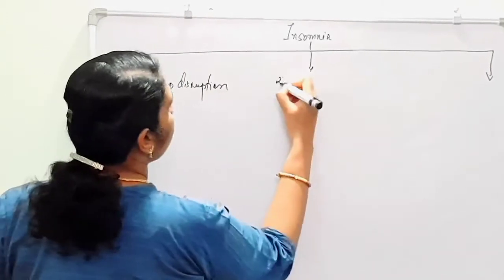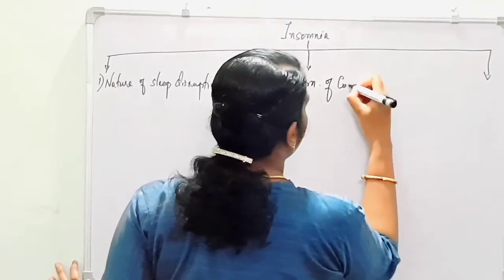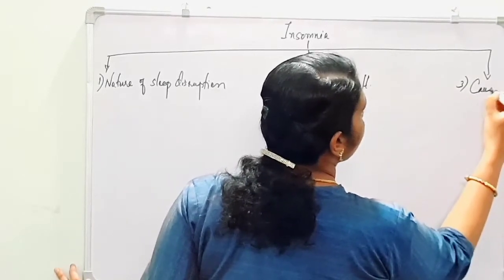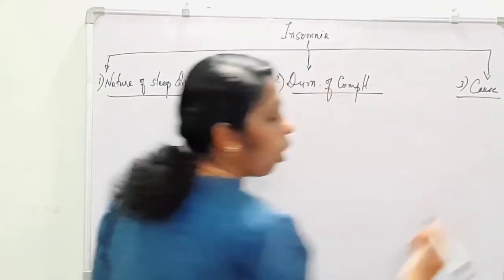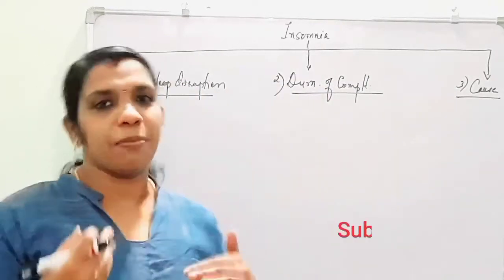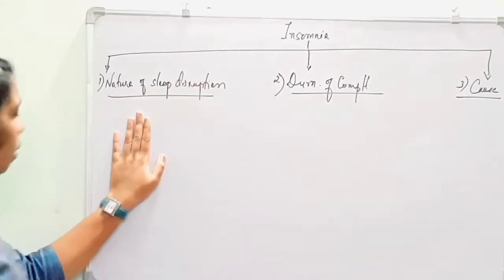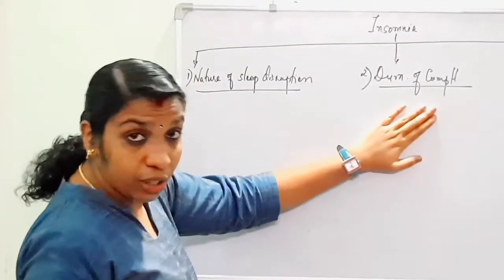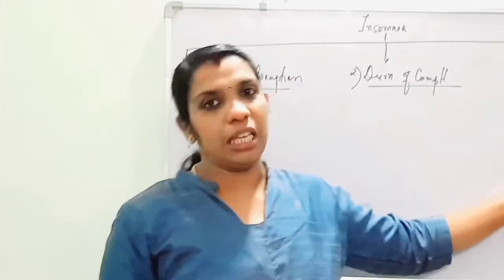Second is duration of complaint. And third division is according to the cause of insomnia. So these are the three varieties of insomnia which have subheadings. These are the three main headings: insomnia depending on the nature of sleep disruption, insomnia depending upon the duration of complaint, and insomnia depending upon the cause of insomnia.